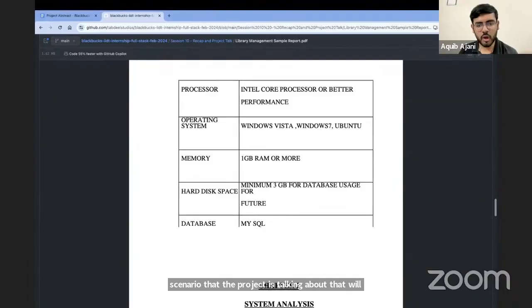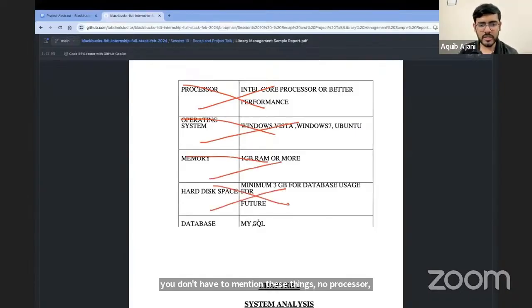And then in the case of the operating system details, you don't have to mention these things: no processor, no operating system, no memory, no hard disk. Mention the database. In our case, it is going to be MongoDB, right? Obviously. So MongoDB. And also mention other technologies like front end, what are you using? Back end, what are you using? Things like that. So you can mention front end and mention back end.